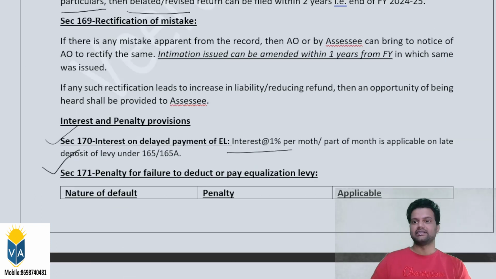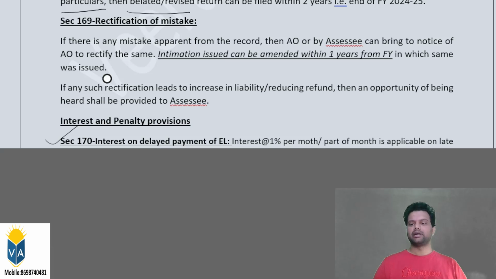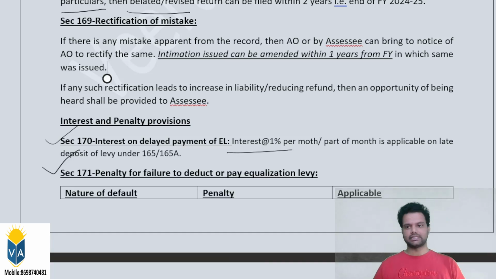Section 169. Section 169 is similar to section 154 of the Income Tax Act. It says that there can be a possibility of mistakes by the assessing officer. For example, the assessing officer issued a demand notice under form number 2 in this case. But in that form number 2, the SSC has identified that the information he has produced and what they have agreed is not coming out, which is very apparent from the record.